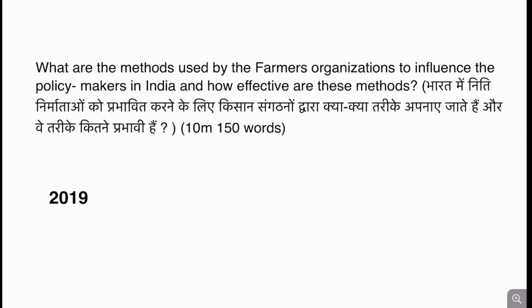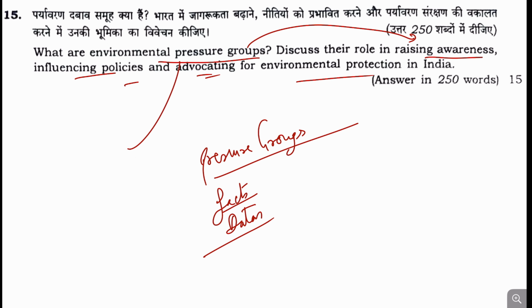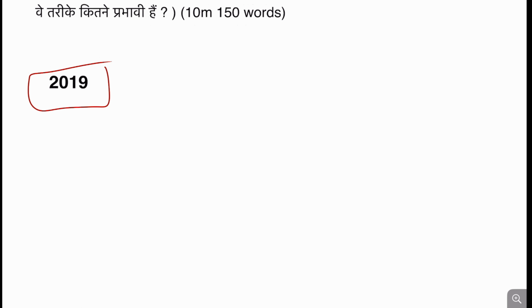When we talk about the previous question, in 2019 also, a question was asked: what are the methods used by the farmer organization to influence the policies in India, and how effective are these? So farmer organizations have been asked, but it is the first time that environmental pressure groups have been asked. This makes this question moderate in difficulty level to write upon. So this question is moderately difficult to answer. This is about question number 15.